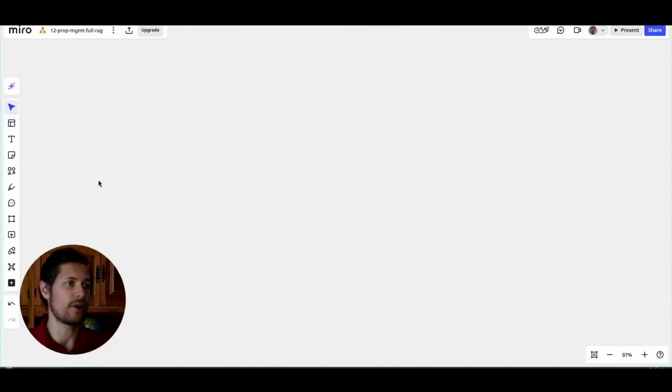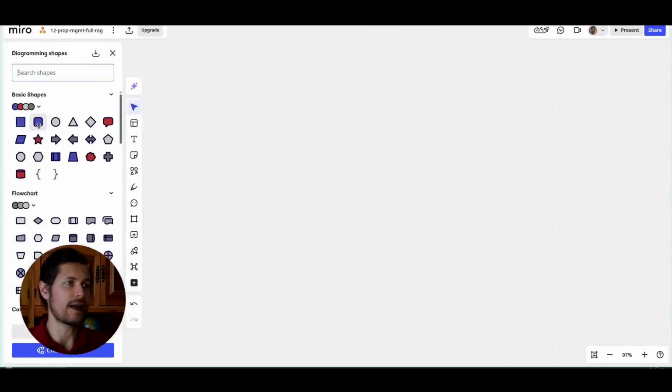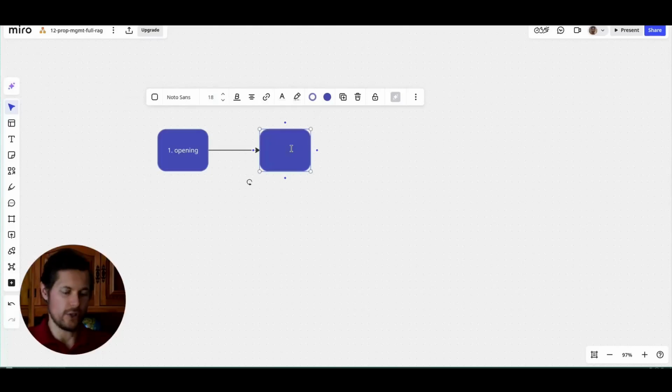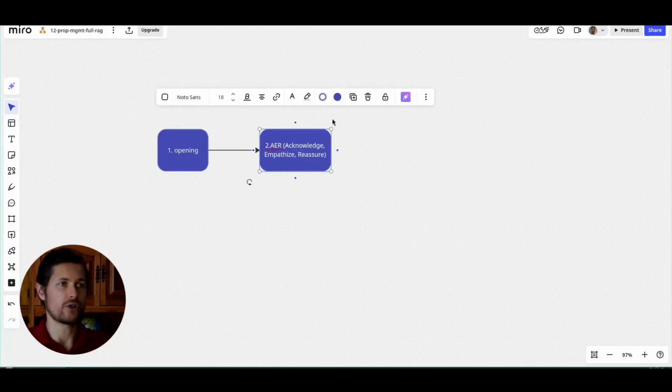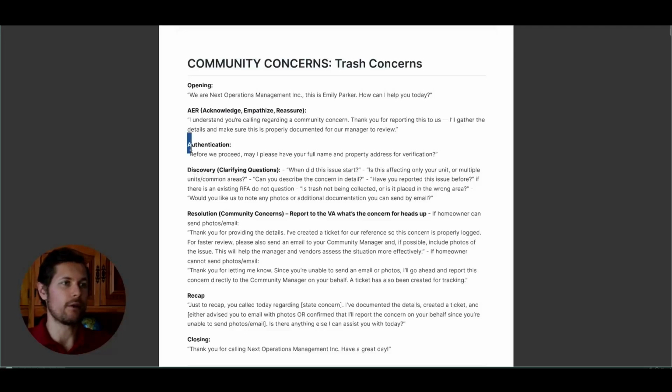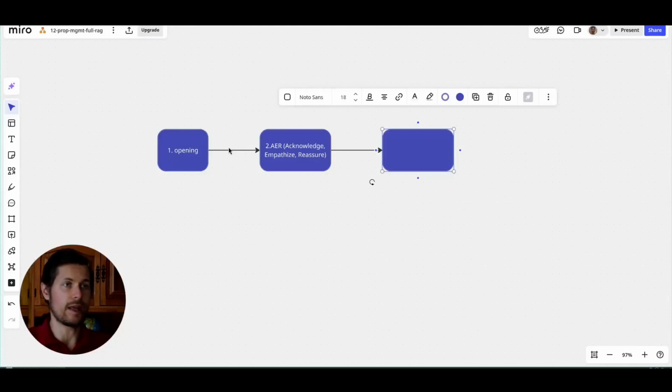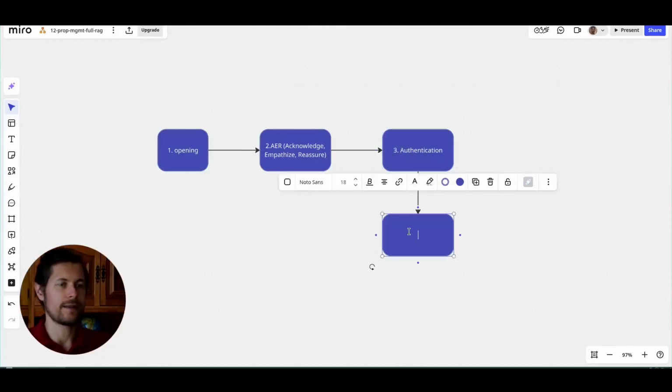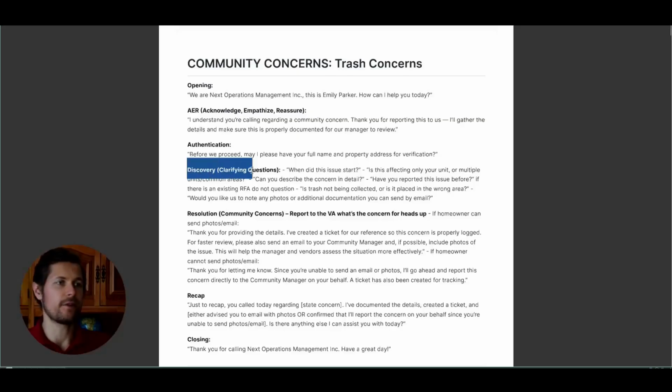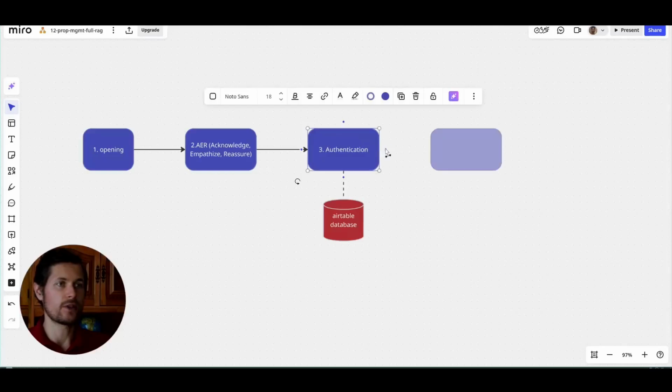So we will start with the first step, which is basically the opening step. We'll call this opening. It transitions into step 2, which is AER, acknowledge, empathize, reassure. Then it will go into step 3, authentication. This is the part where it will have a look into the database. So we're adding a note here saying Airtable database. Then comes the step discovery, ask clarifying questions, which is step number 4.